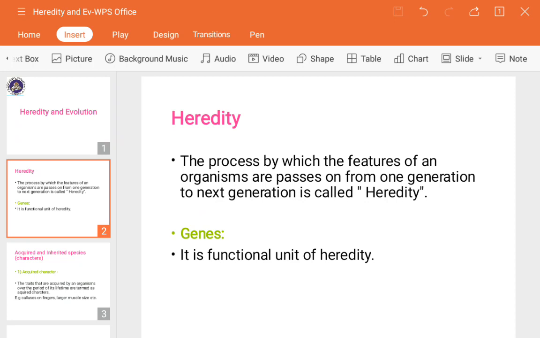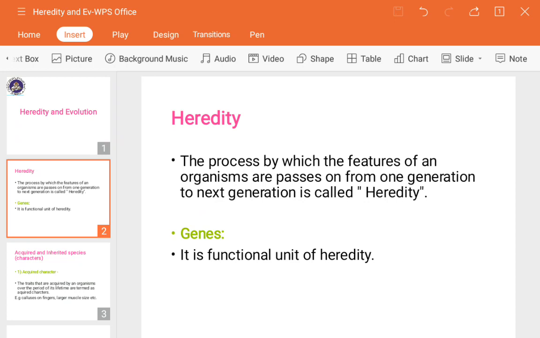Generation means, suppose your grandfather's generation, then your dad's generation, then yours, then your child's generation. From one generation to the next generation some of the characters get passed. Those characters are in the form of skin color, hair color, body structure, height, other body organ development. All these are carried due to the genes only.